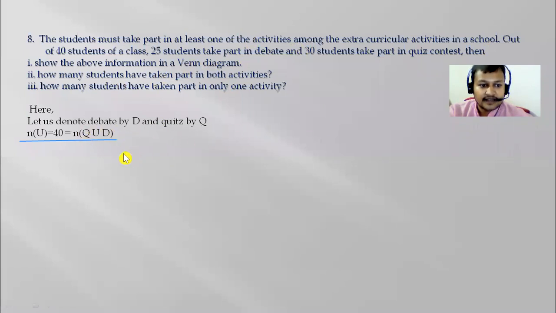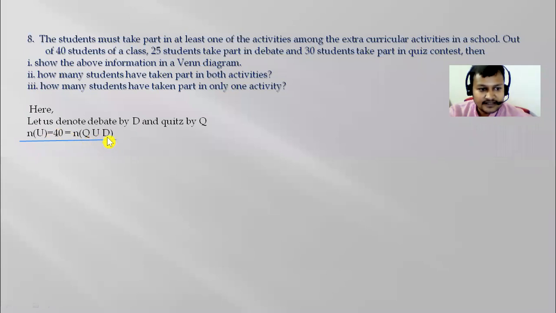कम्प्लिमेन्ट मिन्स who don't like to play any game or who don't want to participate in any activities. Meaning of complement is that one. जो स्टुडेन्ट जसले कुनै पनि एक्टिभिटीमा पार्टिसिपेट हुन चाहँदैनन् त्यो कम्प्लिमेन्टमा आउँछ. यदि कम्प्लिमेन्ट छँदै छैन, if all students have to take part in at least one activity, then NU and Q union D, union of both set will be equal. In this type of case, जुन क्वेशनमा कम्प्लिमेन्ट छैन वा फाइन्ड आउट गर्नुपर्ने छैन, त्यस्तो क्वेशनमा NU र युनियन इक्वल हुन्छ.